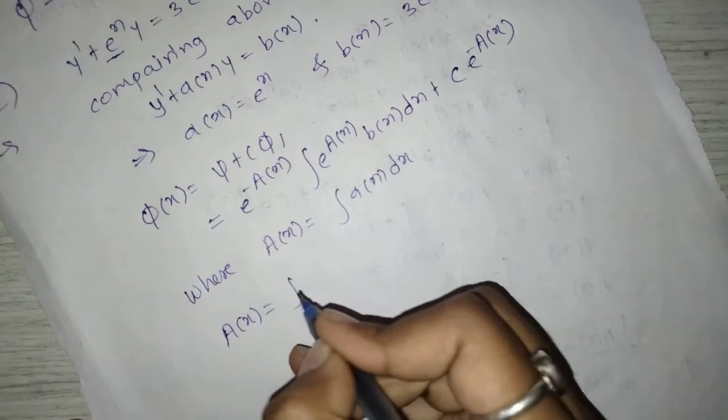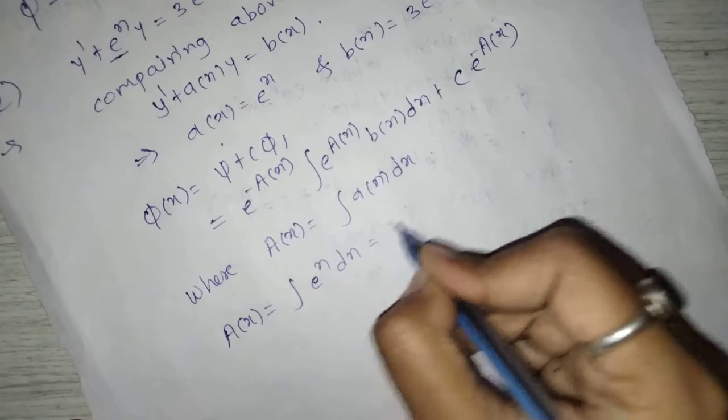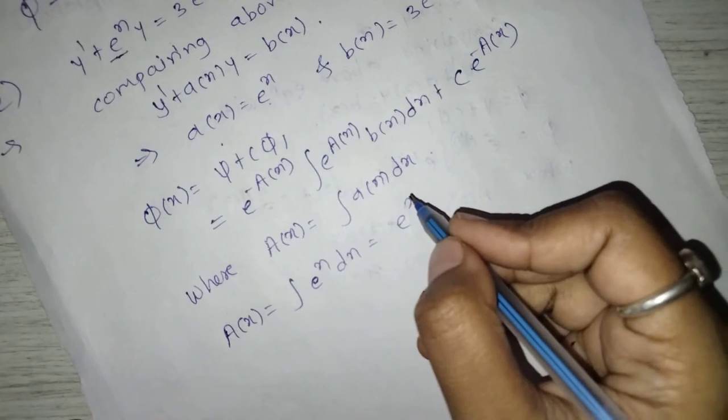A of x is equal to integration of a of x, which is e raised to x dx, which is equal to e raised to x.